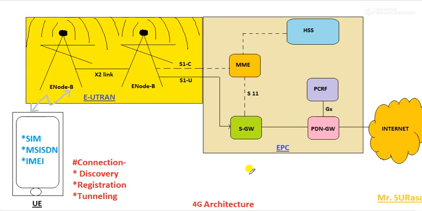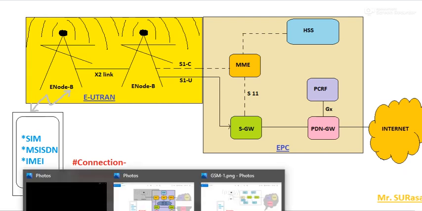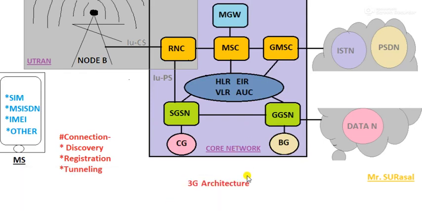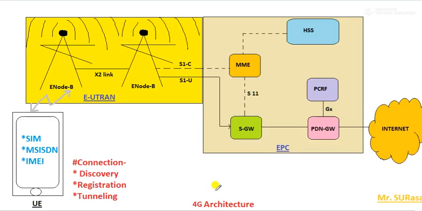4G architecture. As in the previous case, while learning the 3G architecture, it is called UMTS in short, in a similar manner it is called LTE.